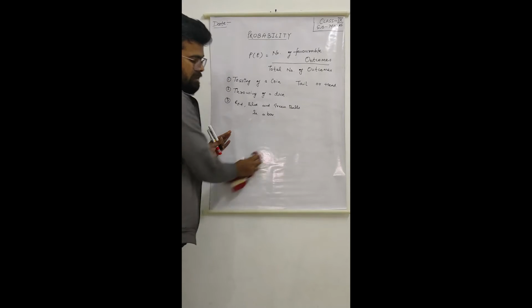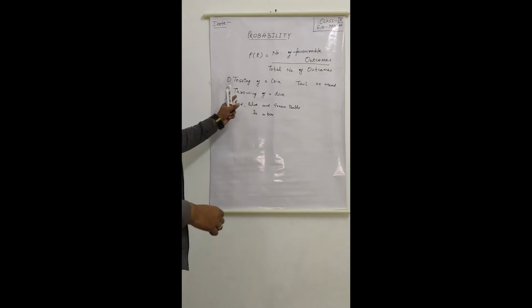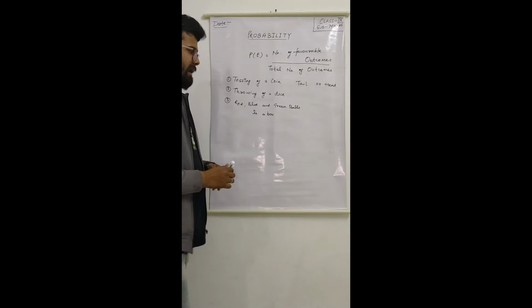Our second example was throwing of a dice.